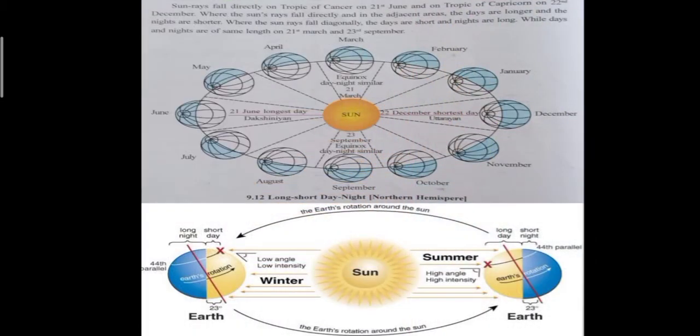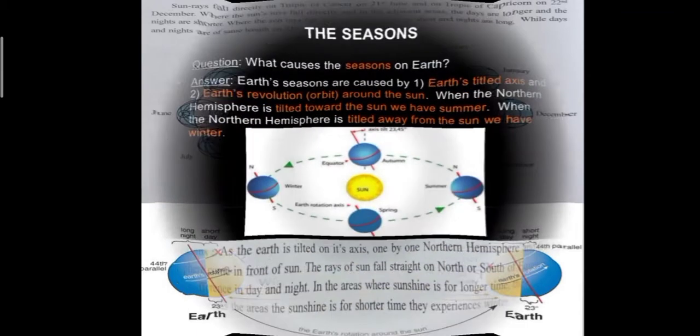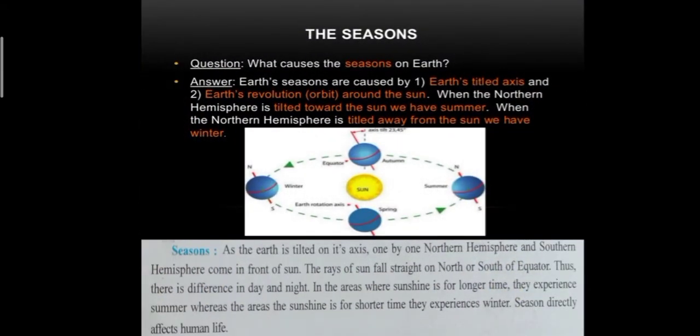During June, the northern hemisphere is pointed towards the sun. So during this time, the amount of light will be comparatively more and the days will be longer than 12 hours. There will be less darkness in the northern hemisphere, meaning the nights will be shorter than 12 hours. So, it will be summertime in the northern hemisphere.